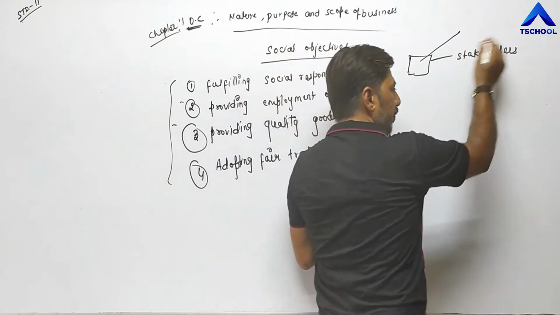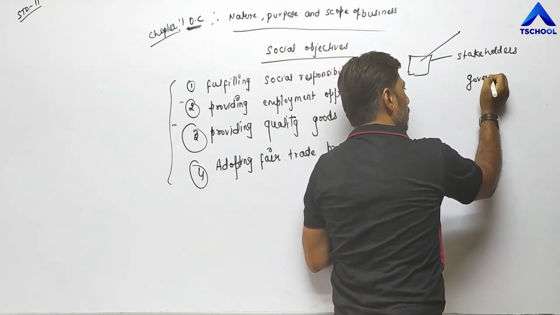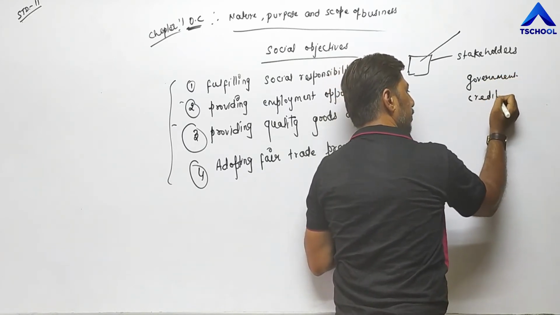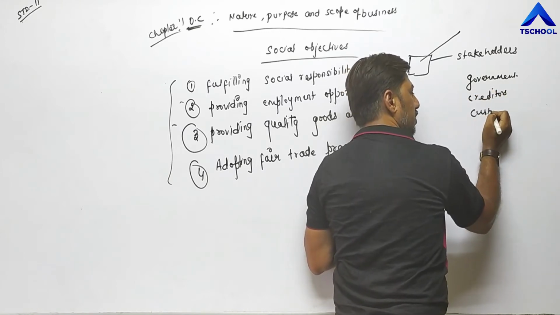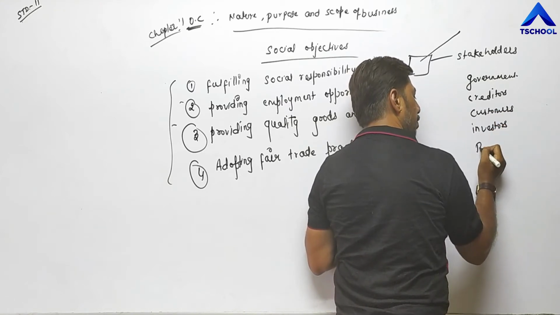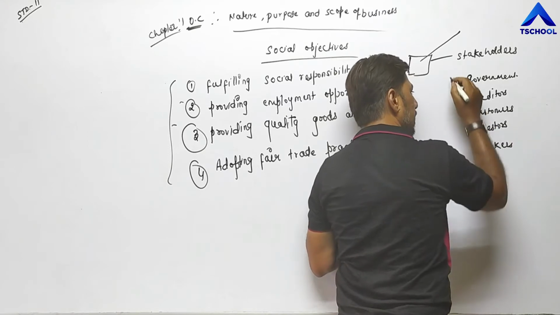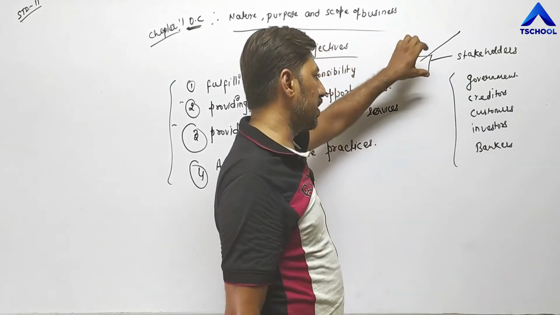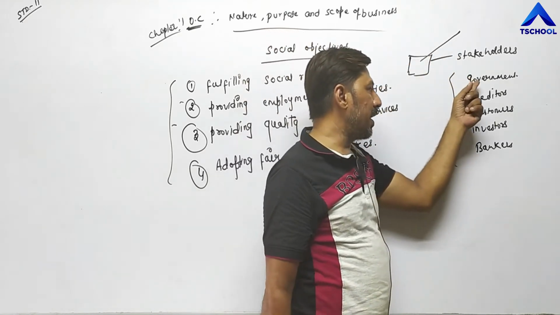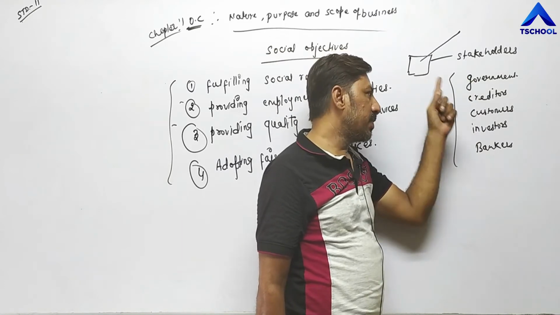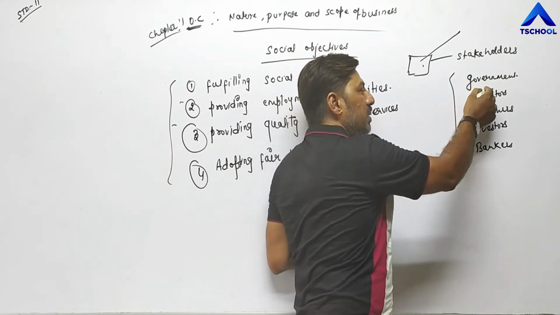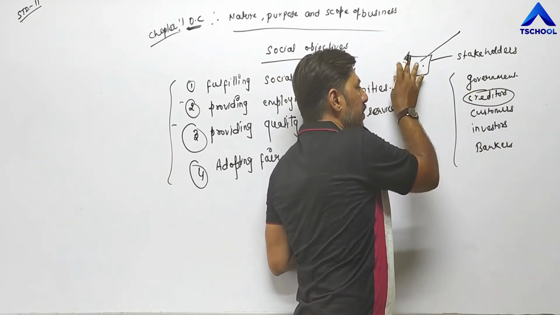For examples, different stakeholders are government, creditors, customers, investors, bankers. These are the different groups who are attached with this business unit. Means they have interest in the business. Why? Because government has to collect tax from this business unit. Creditors, they have to receive their amount. Means business unit has purchased goods on credit from these individuals or group of individuals.